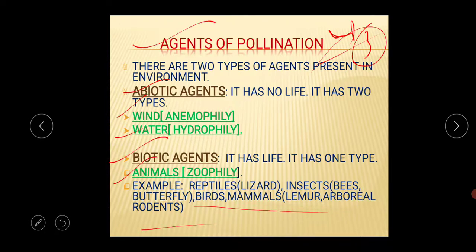I am repeating again. These agents of pollination are actually of two types. You can broadly categorize the pollination process into two types. The first one is the abiotic agent, the second one is the biotic agent. Abiotic agents have no life, and there are two types: the first one is wind, the second one is water. Wind means anemophily, water means hydrophily. Biotic agents have life, so it has only one type, animals. The biological term for the animal agent is zoophily. Zoo is related to animals. There are so many animals that can carry pollen grains: reptiles, insects, birds, mammals, all those things.